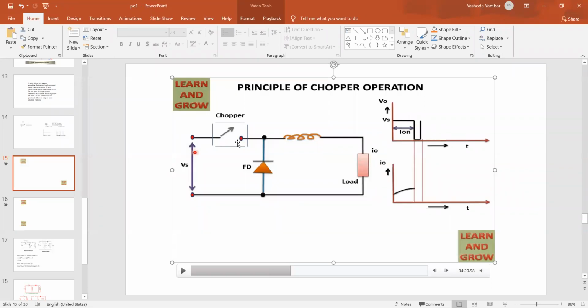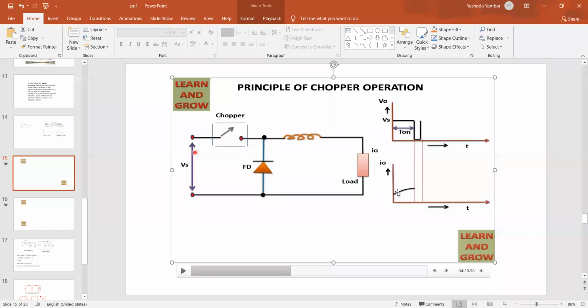When the chopper is on, the chopper transfers the input energy to the output. So in the animation, they have shown V0 directly. When the chopper is on, input energy is transferred to output. Yes, this is the waveform we are getting. Now, during this process, current flowing through the load will also flow through the inductor, since the load is connected in series with the inductor. Therefore, current flowing through the inductor will not increase suddenly. It will increase exponentially. Therefore, you can see the inductor is energizing.